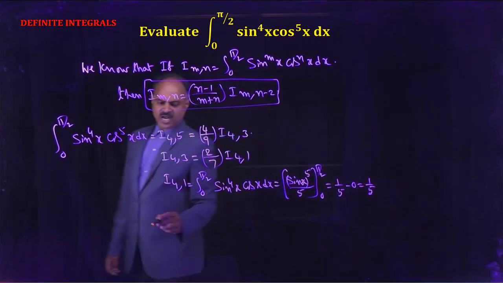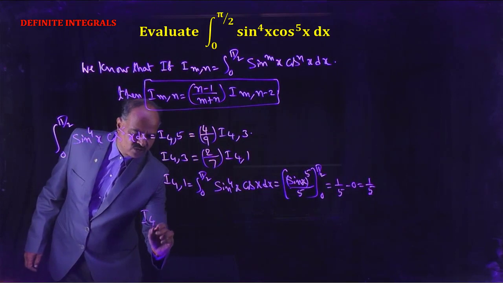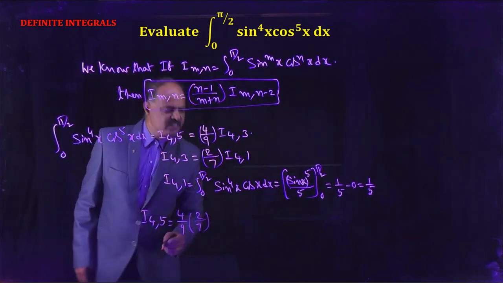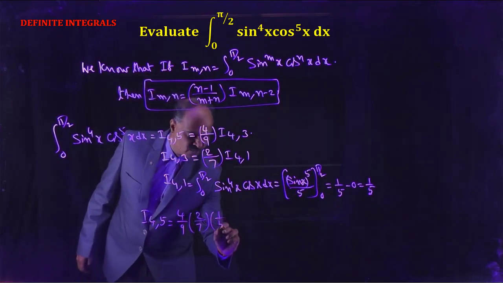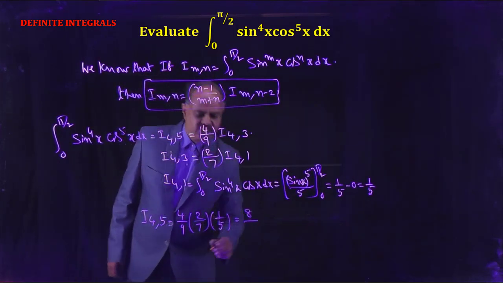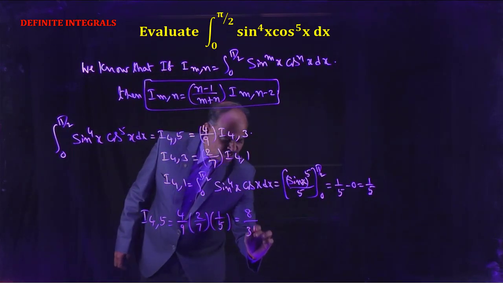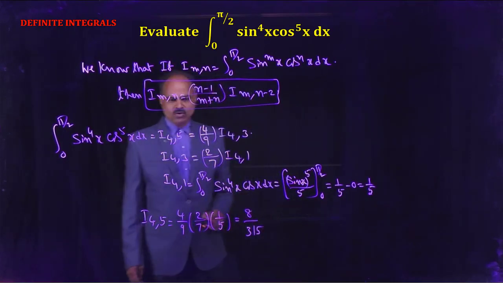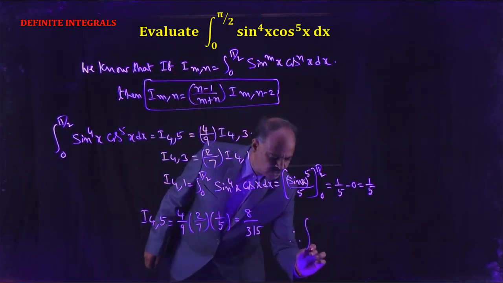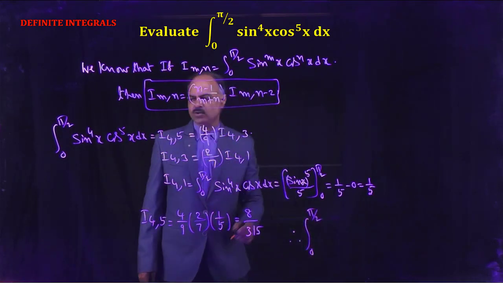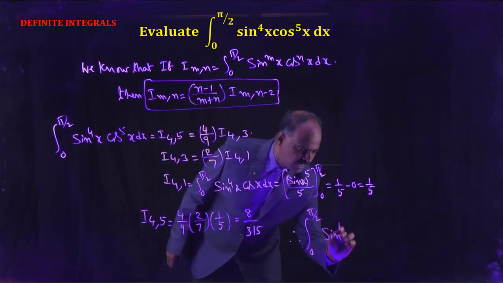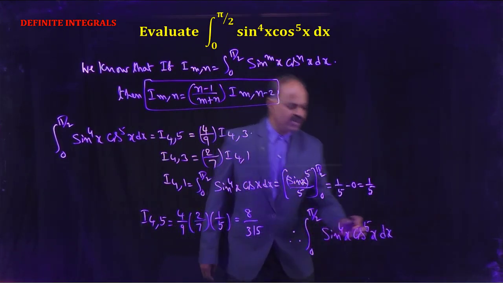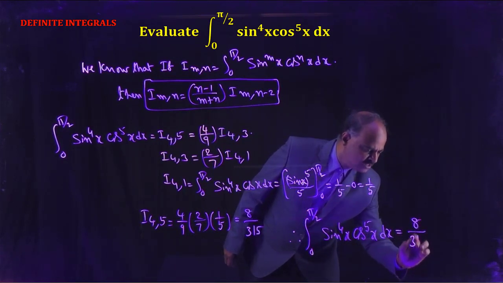Therefore I(4,5) is equal to 4 by 9 into 2 by 7 into 1 by 5. So that equals 8 by 63 into 5, that is 8 by 315. Therefore the integral from 0 to pi by 2 of sin to the power 4x into cos to the power 5x dx equals 8 by 315.